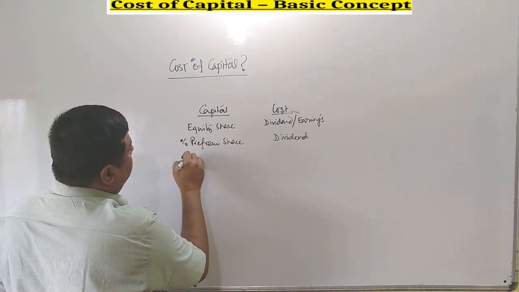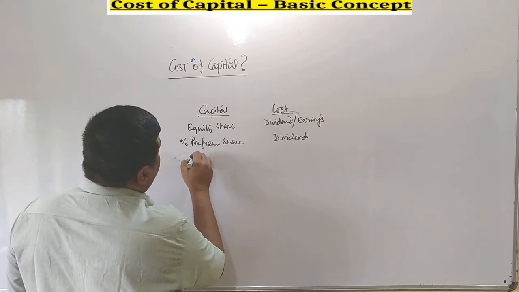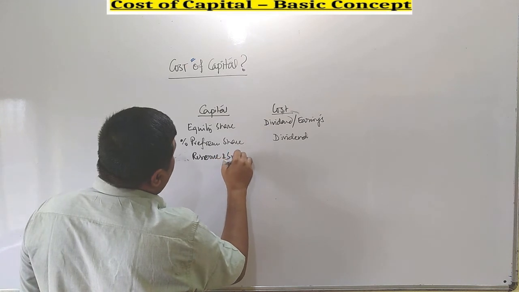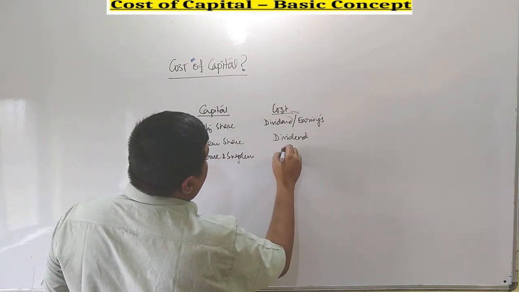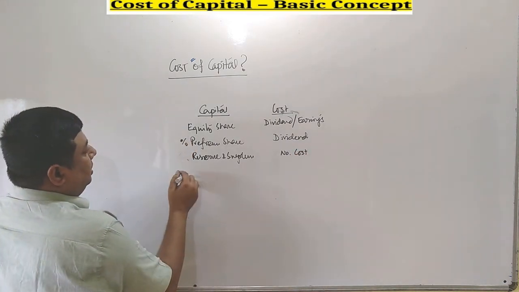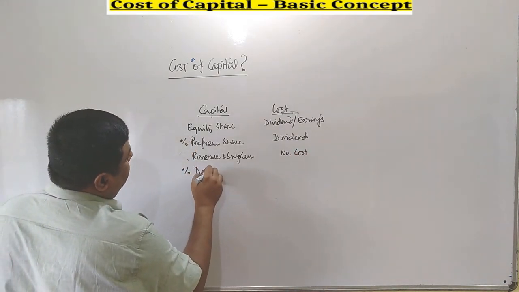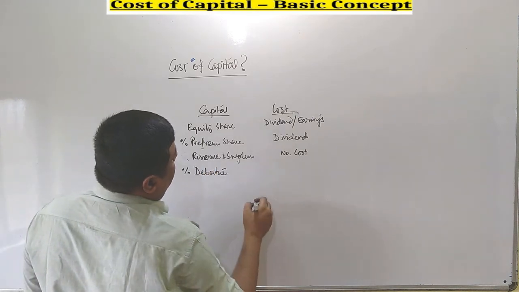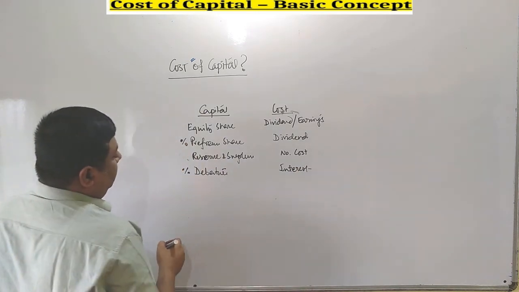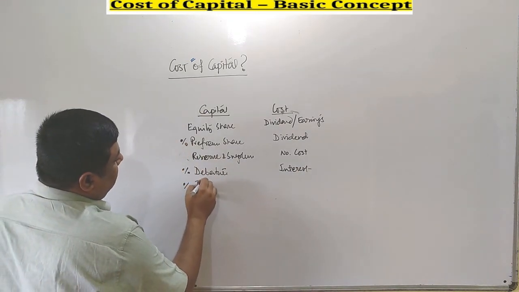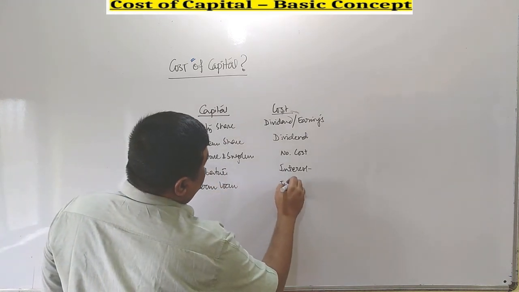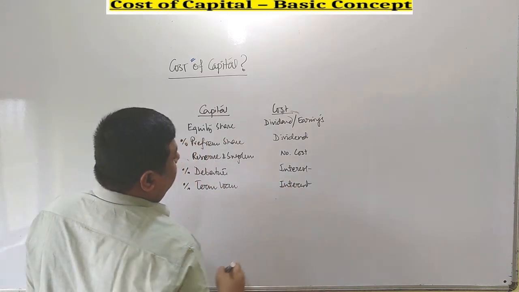In case of reserve and surplus or retained earnings, basically there is no cost we can consider. In case of debenture, the cost is known as interest. In case of term loans, it is also known as interest.